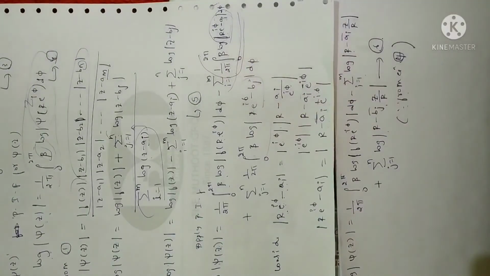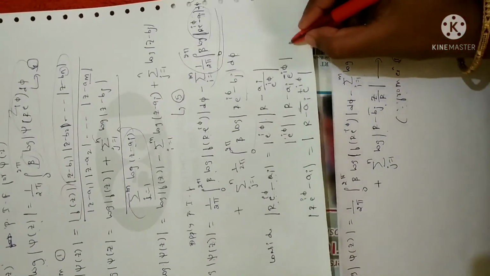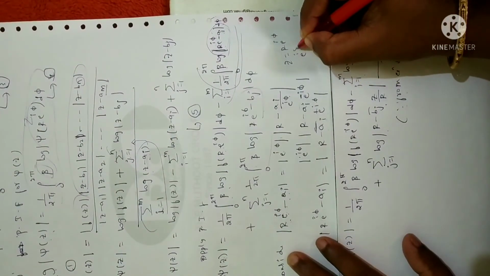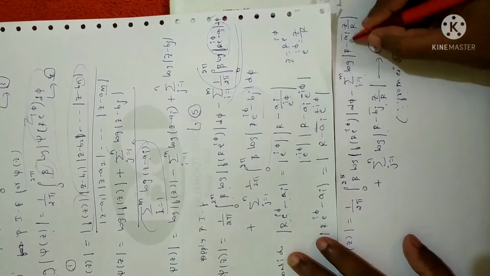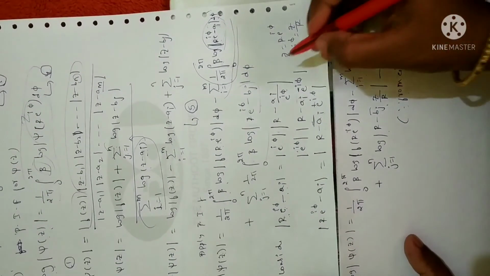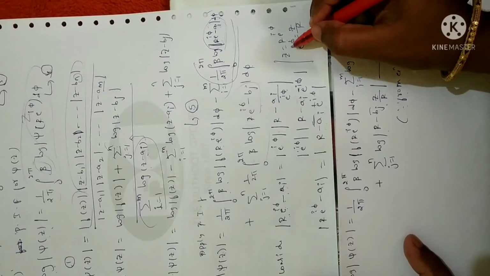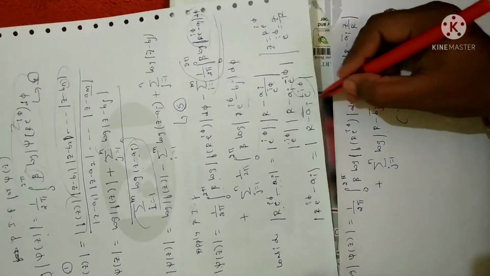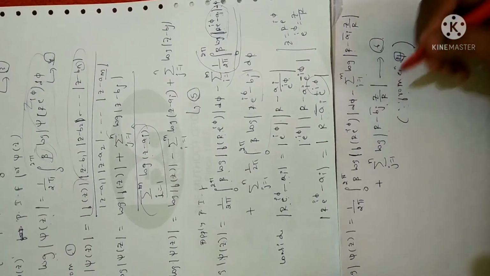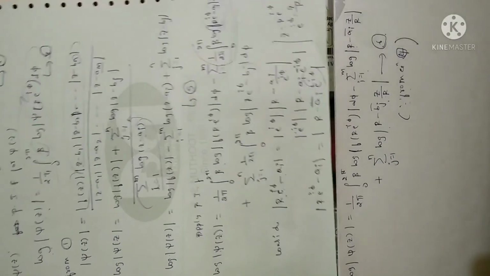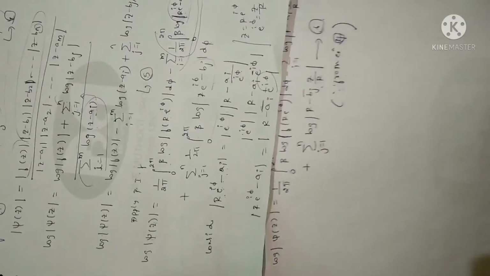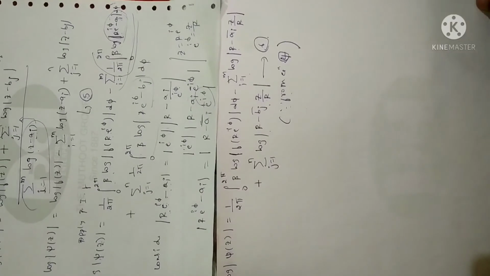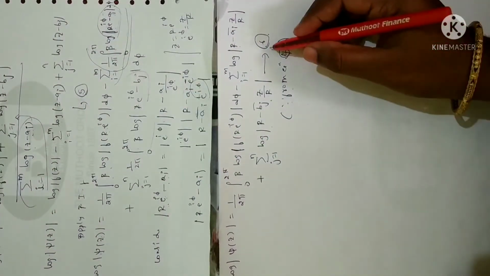Clear? e power of i theta is, see here, z is equal to r into e power of i theta, right? So I can write e power of i theta as z by r. That is why I have written z by r. Don't get confused, I have written it directly. Since z is equal to r into e power of i theta, I can write e power of i theta as z by r. Instead of writing e power of i theta, I have converted it in terms of z by r. Only when you see this video can you understand the steps. All these steps will not be that comfortable otherwise. So just go through this video, then you will feel it is easy. Let me take this as equation 6.